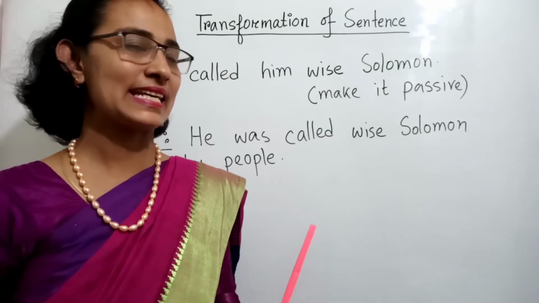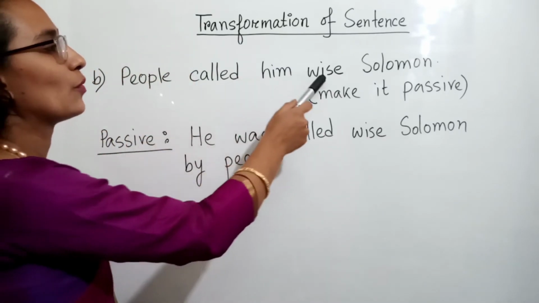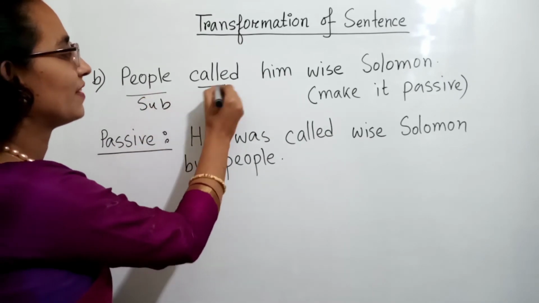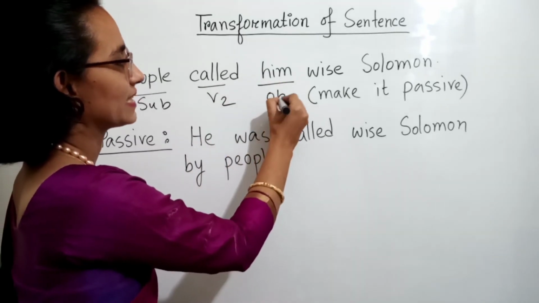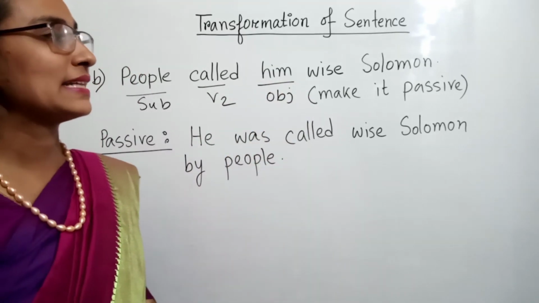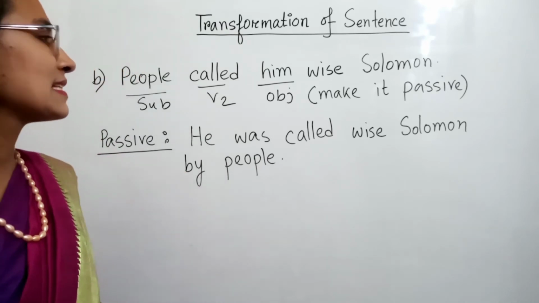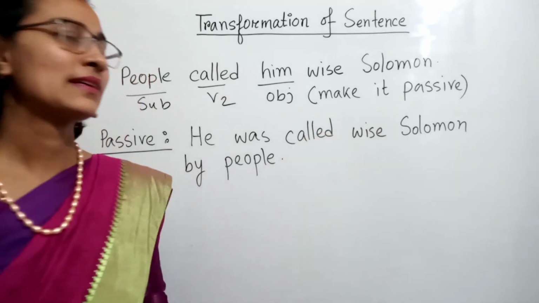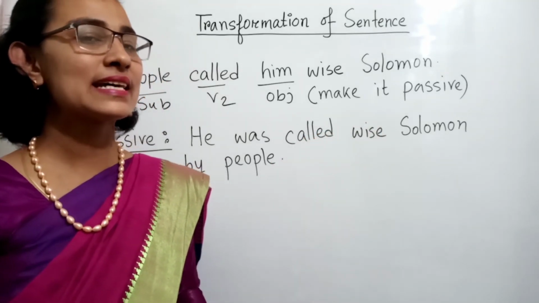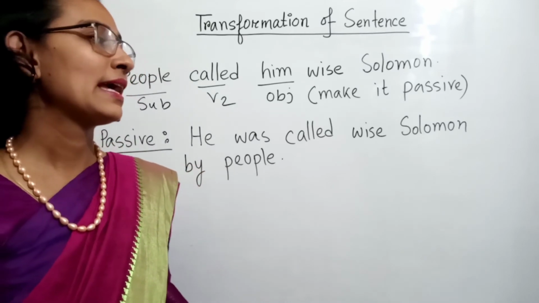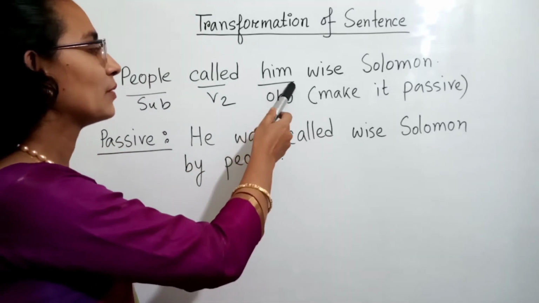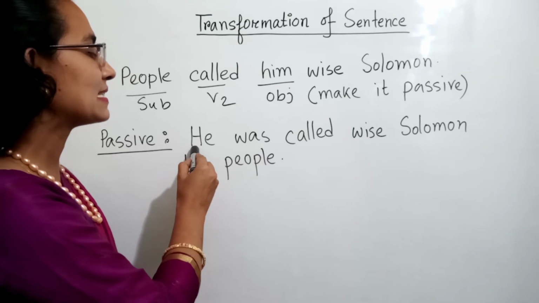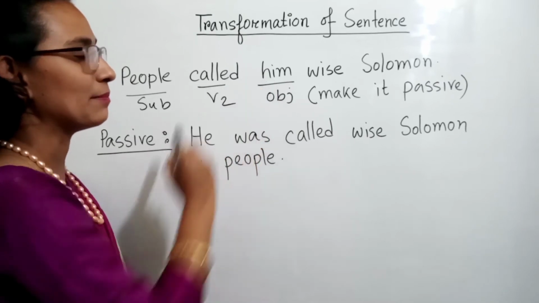My second question is, people called him wise Suleiman. Here, people is subject, called verb, and him object. And the rest of the part is extension. So this is an active voice. And the question is, make it passive. So if we want to change the sentence from active to passive, in that time the object will come first in subjective form. So here he is the subjective form of object him.